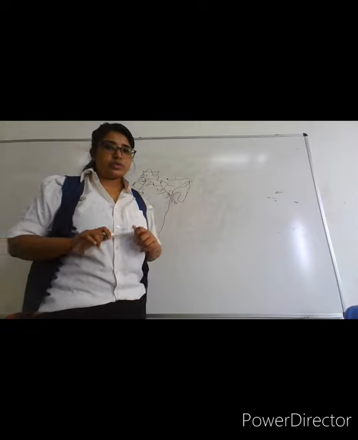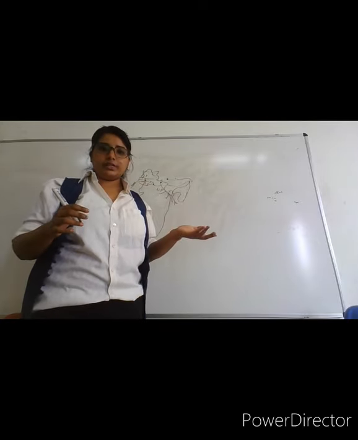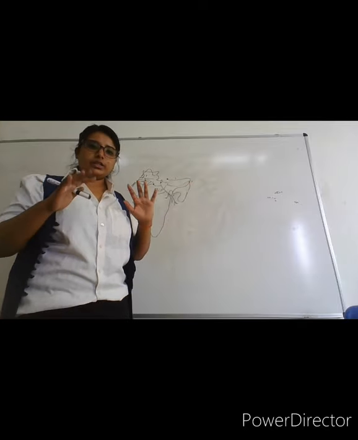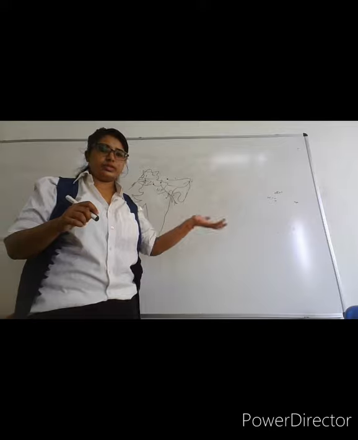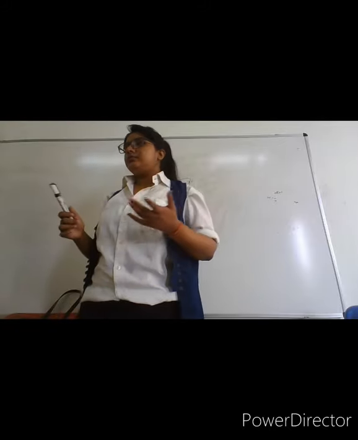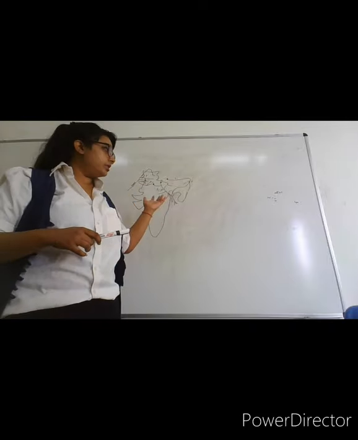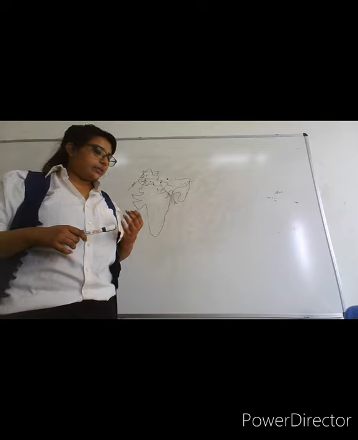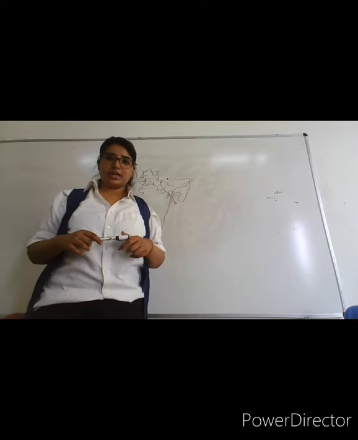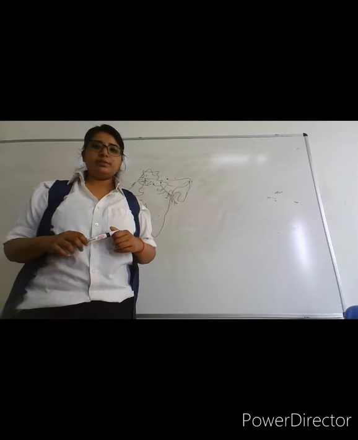Northern mountains also stop the rain-bearing winds from leaving our country. So, we see a lot of rain in our country because the northern mountains stop them from going outside. Then we can also say that these are the source of perennial rivers. That's why we see the northern plains very fertile, because we have perennial rivers coming from the glaciers of the Himalayas. Then we'll talk about the importance of northern plains.